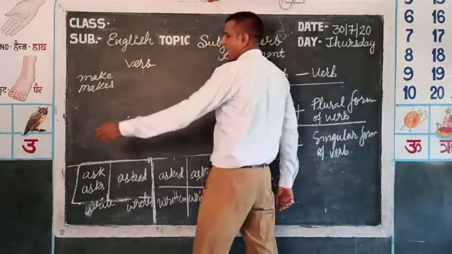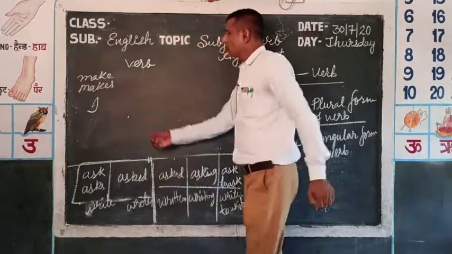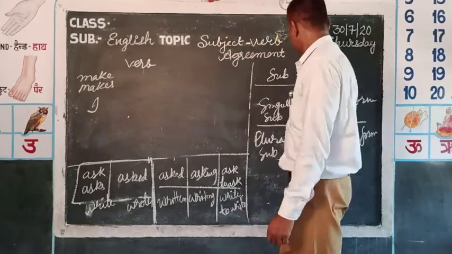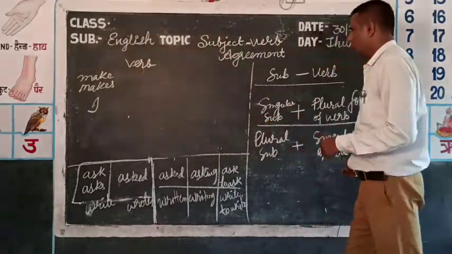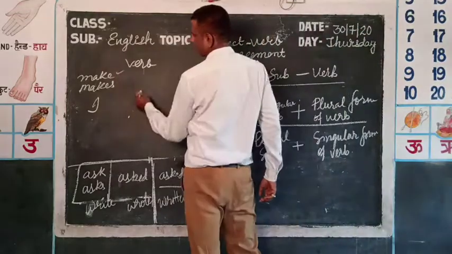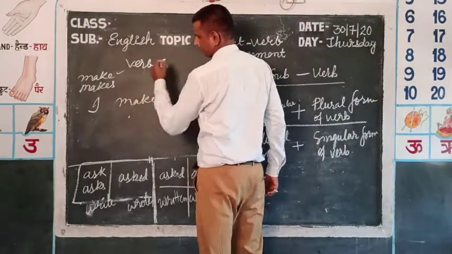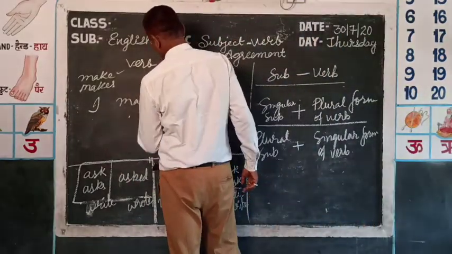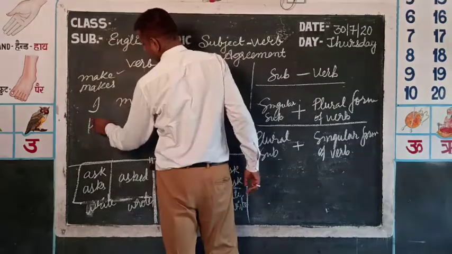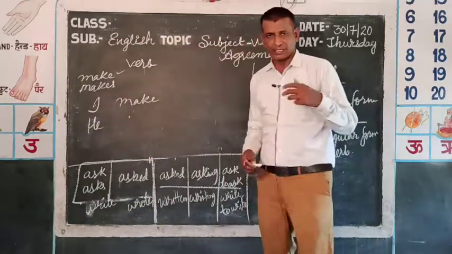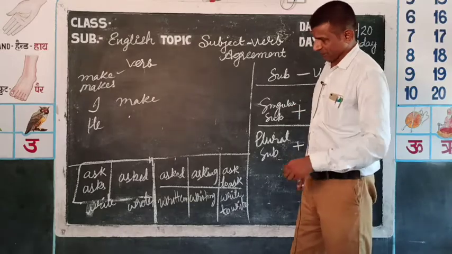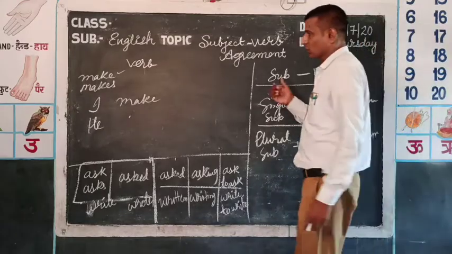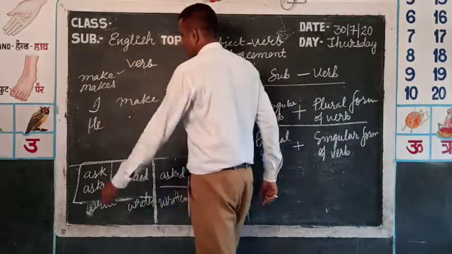So when I say I, which form will I use? I is plural, so we use the singular form. So I make. When I write he, it means a singular subject, so with a singular subject, the plural form of verb.